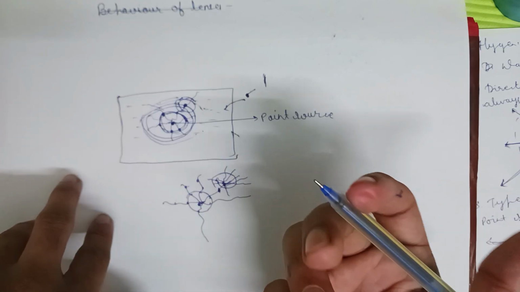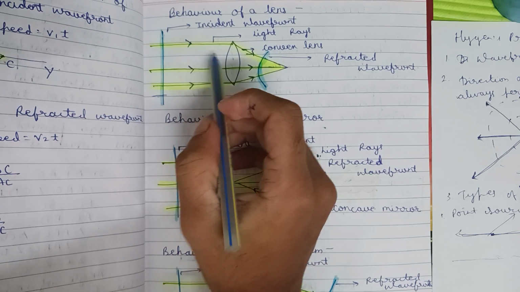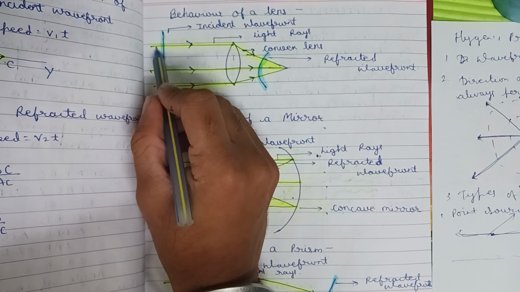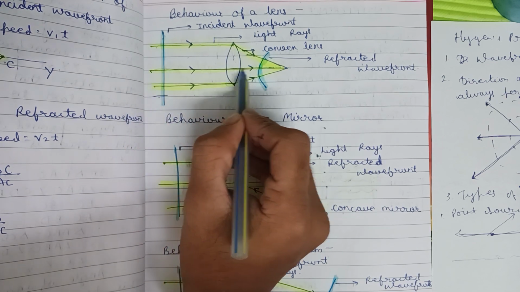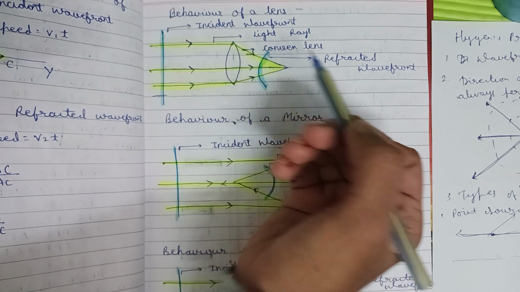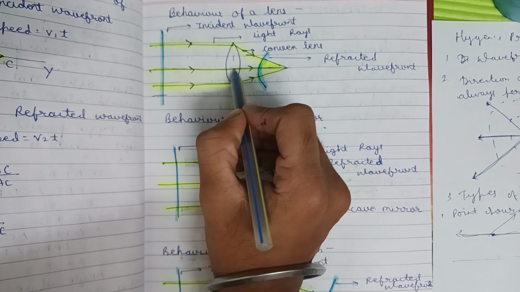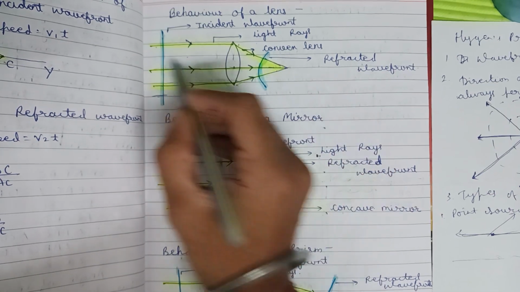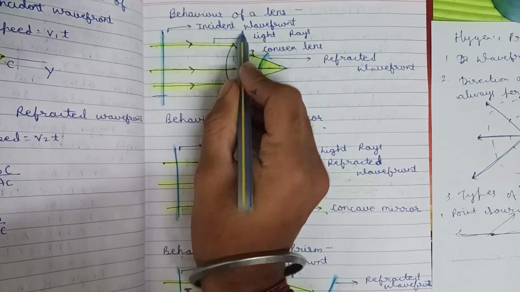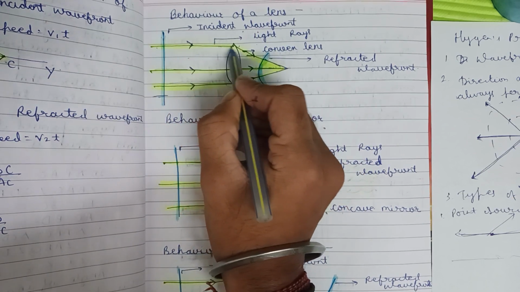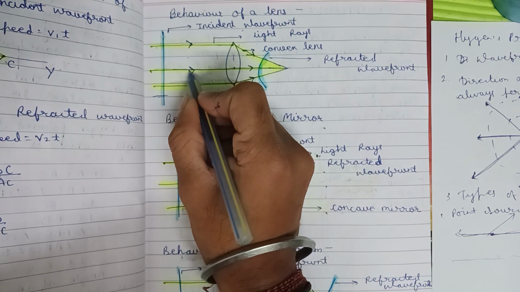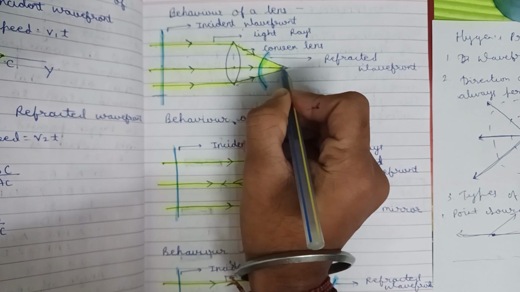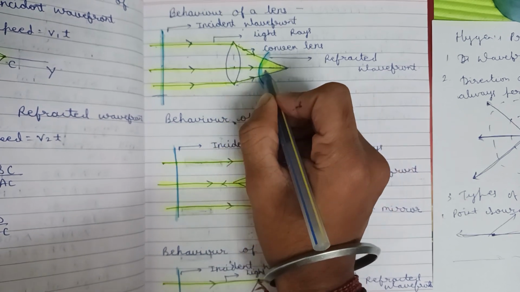Now let's see behavior of lenses. This is our convex lens, and many light rays are coming parallel to it. We already know that if they strike the convex lens, the light rays will converge, and we know that the wavefront is always perpendicular to light rays, as I showed you. These rays are meeting at a point because this is converging.